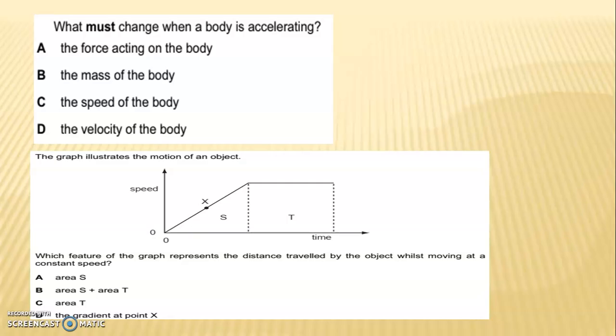What must change when a body is accelerating? A. The force acting on a body. B. The mass of the body. C. The speed of a body. And D. The velocity of a body. The correct answer is D. The velocity of a body.